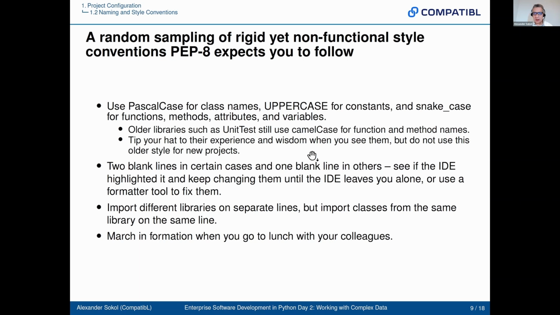You will see in Python that some older libraries or packages, such as unittest, one of the two leading predominant packages for unit testing, the other one being PyTest, so these are the two leaders. Everything else is lower, not in market share, but quote unquote mind share. So unittest uses camel case for function and method names. Why? Well, it's old. It's wise, tip your hat to the experience and wisdom of old age, but don't use this older style, because if you write Python with camel case attributes or function names, people will think that you really don't know what you're doing.